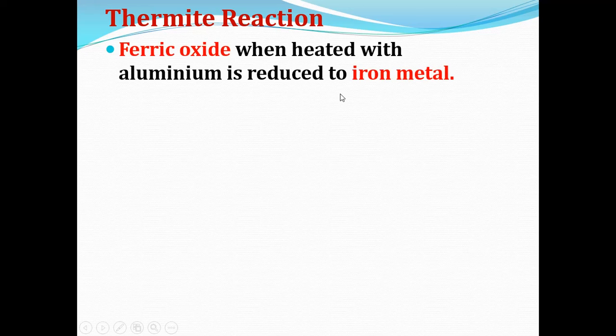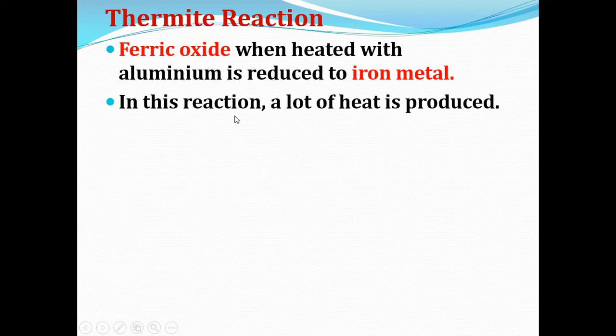Now the next type of chemical reaction is the thermite reaction. So what is meant by thermite reaction? Ferric oxide, when heated with a reducing agent such as aluminium, gets reduced to iron metal. Ferric is a form of iron. Yes, so ferric oxide when heated with aluminium is reduced to iron metal. Such a reaction is called thermite reaction.